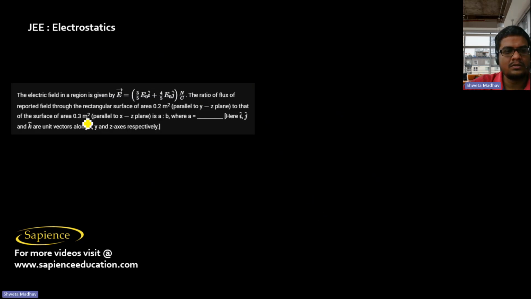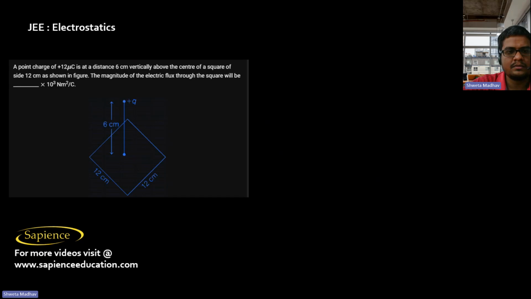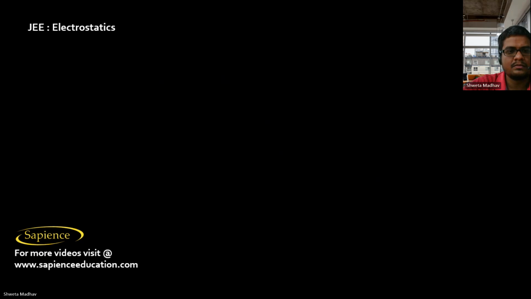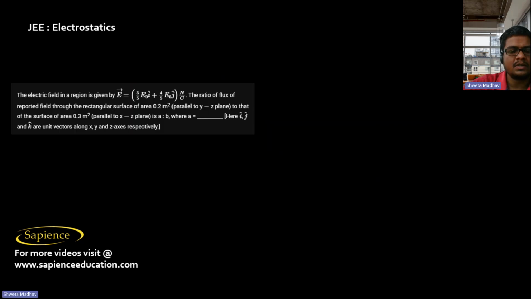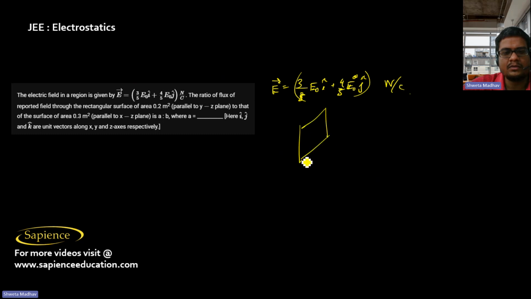Then here it is told the electric field in a region is given by E equal to 3 by 5 E naught i cap plus 4 by 5 E naught j cap newton per coulomb. Ratio of flux of this field through the rectangular surface of area 0.2 meter square, which is parallel to the YZ plane.